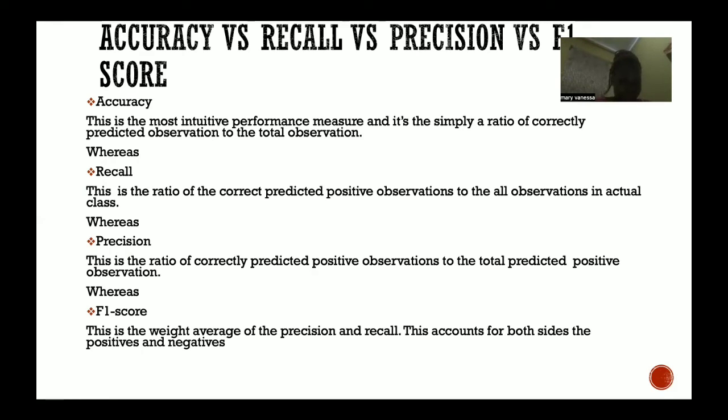Whereas precision is the ratio of correctly predicted positive observations to the total predicted positive observations. And F1 score is the weighted average of the precision and recall. This accounts for both sides, which is to say the negative and the positive side.